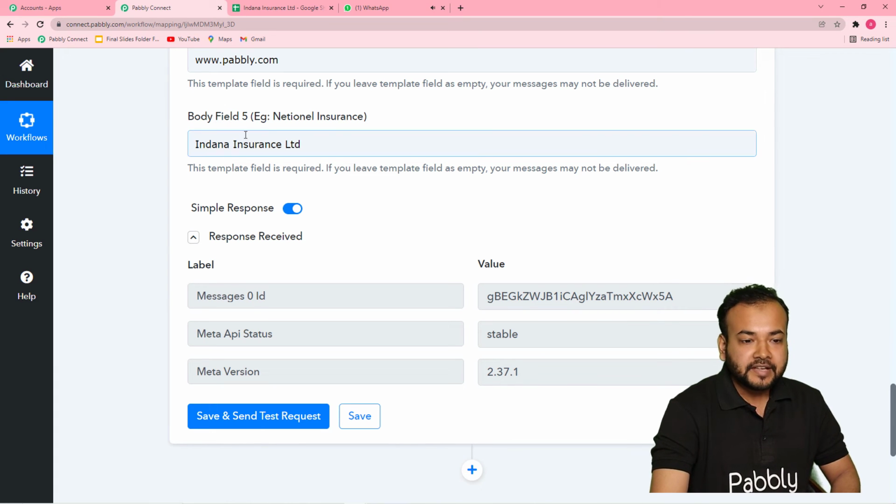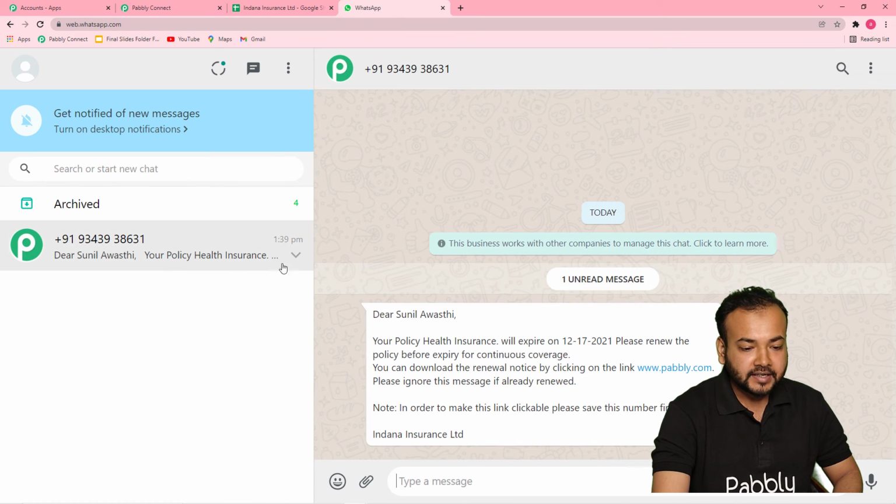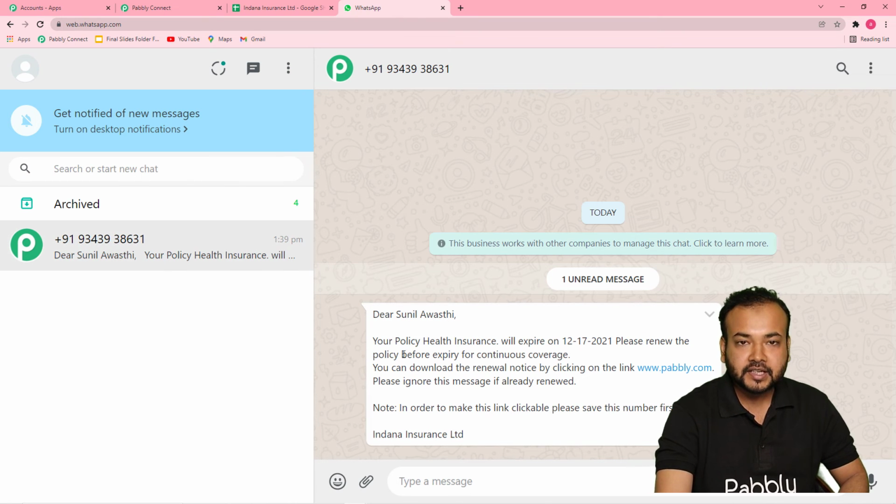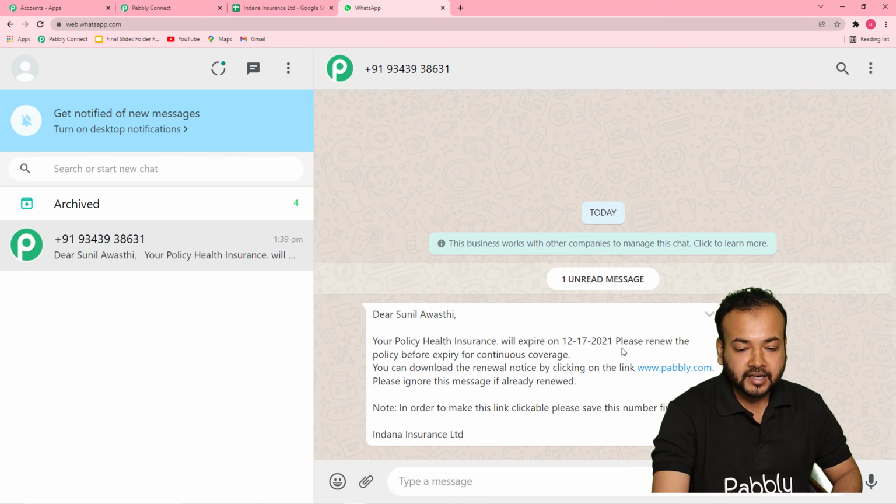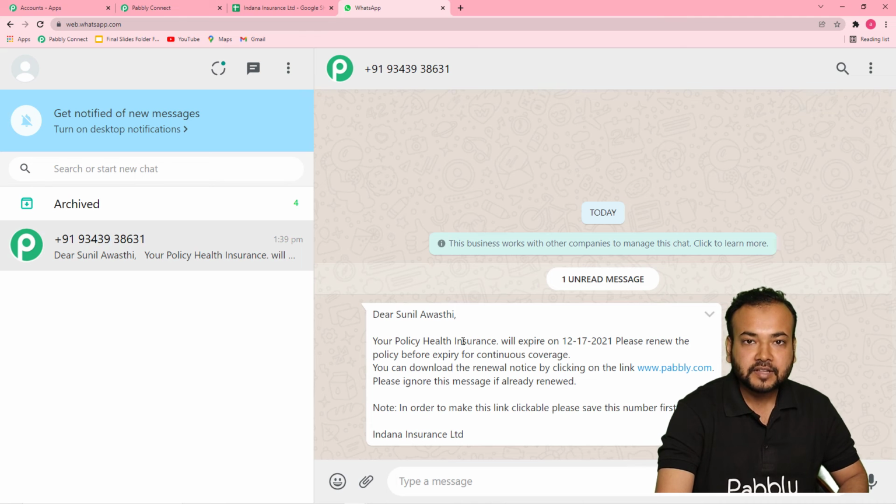So guys, you can see we have received a new message here in WhatsApp. Let's check what is in the message. And the message is this: Dear Sunil Awasthi, your policy health insurance will expire on this date, and please renew the policy before expiry for continuous coverage. Okay, so our connection with WhatsApp is working fine. This person has received the message.